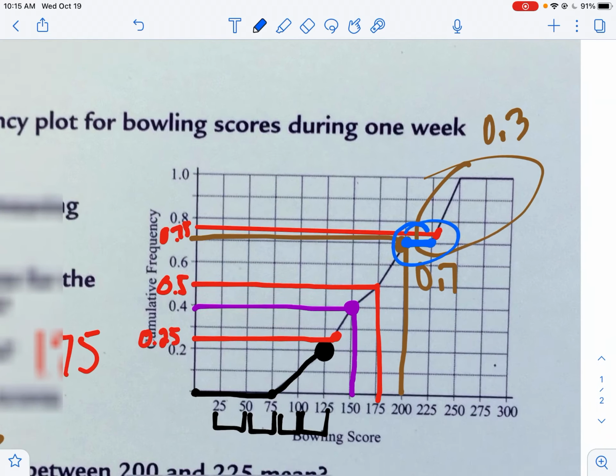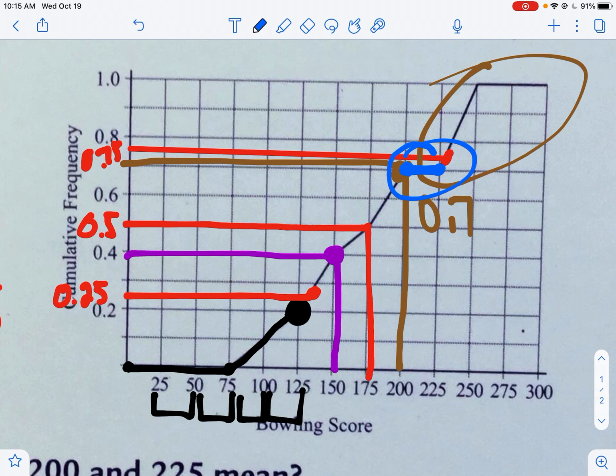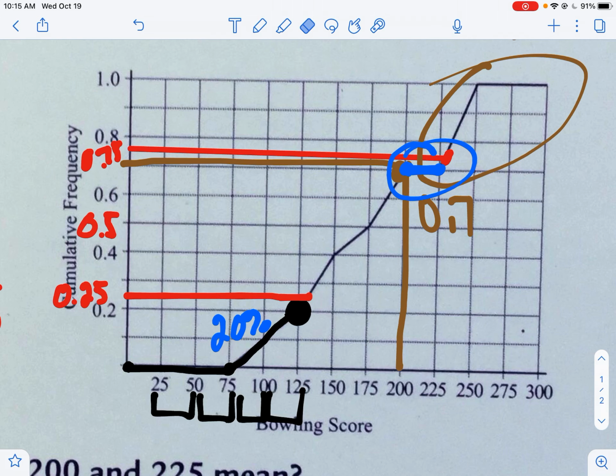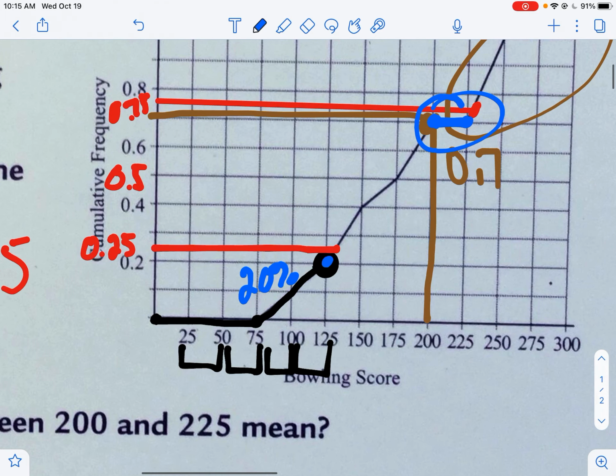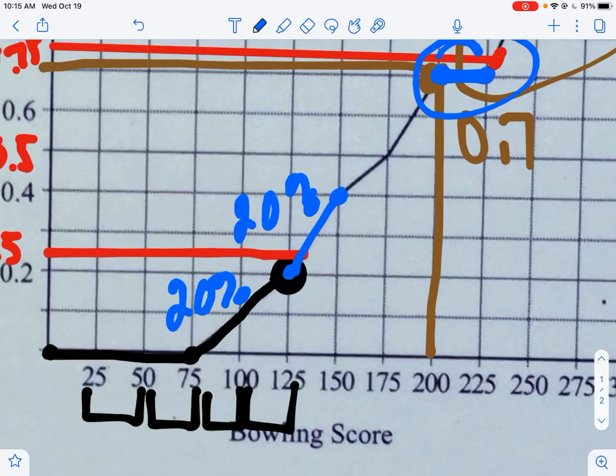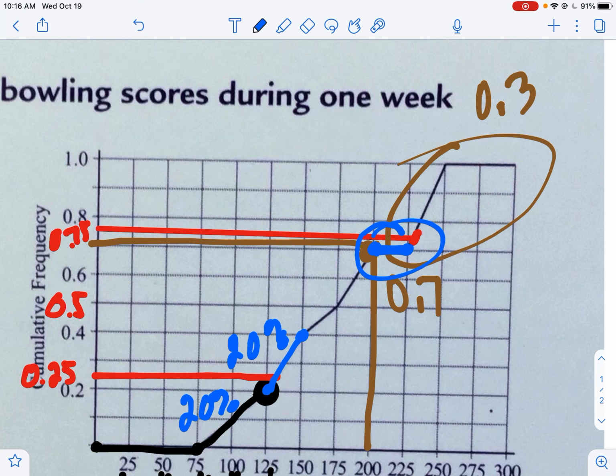What that's telling me is, I notice that 20% of my data lies between 75 and 125. So that means 20% of my scores were between 75 and 125. And then from 20 to about 40, I'm going to erase some of my markings here just so I can get a little bit clearer. From about here to here, 20% of my scores are between 125 and 150. I know that 10% of my scores, so I'm going from 40% to 50%, about 10% of my scores are between 150 and 175.